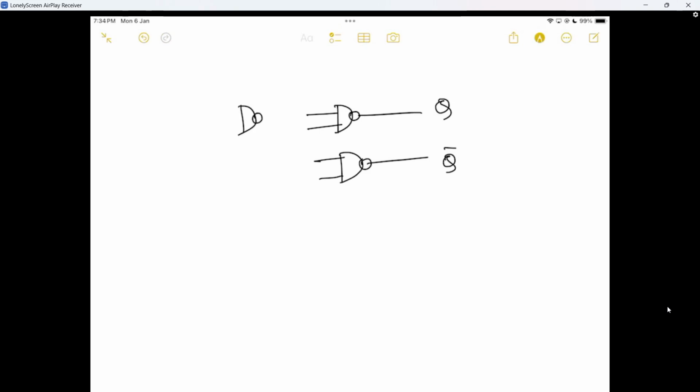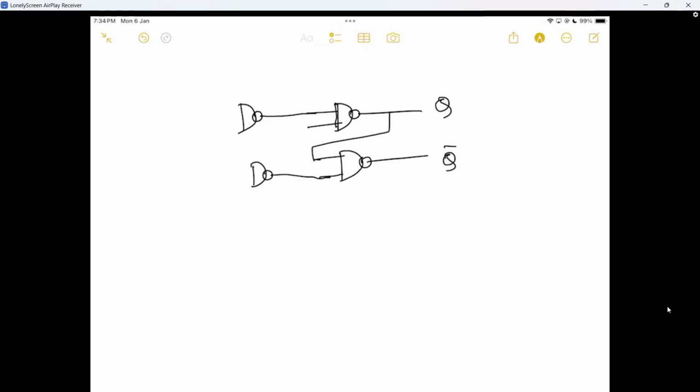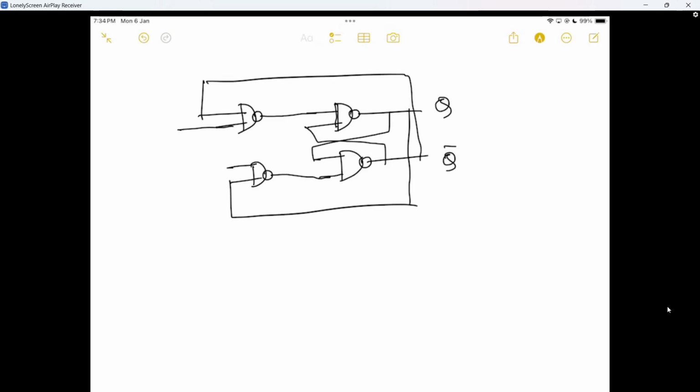Now another NAND gate, which will actually be the output which will actually be the input of this NAND gate, and another NAND gate is here the same. Now this is connected here and this is connected here. So one input is here, one input is here, one input is here, one input is here. So this is the JK.